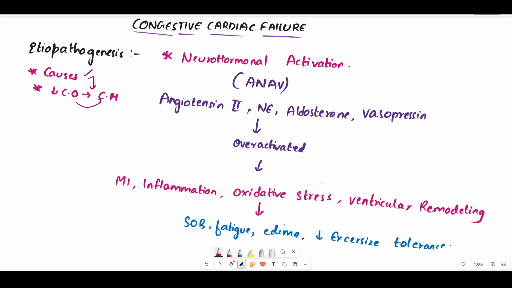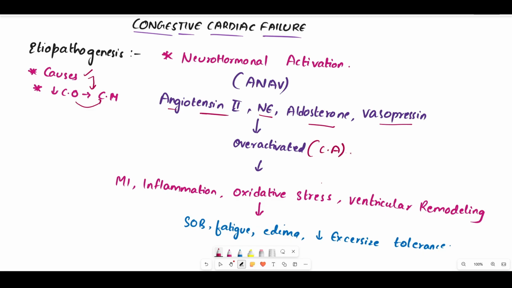Now, the next thing is the neurohormonal activation. In the neurohormonal activation, there are some substances like angiotensin 2, norepinephrine, aldosterone and vasopressin. All these substances will get overactivated. It is simply called chronic activation.